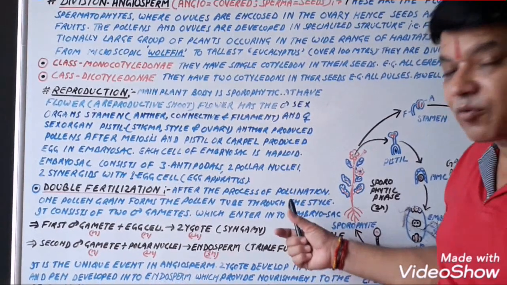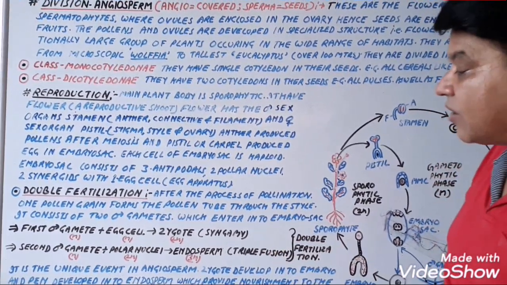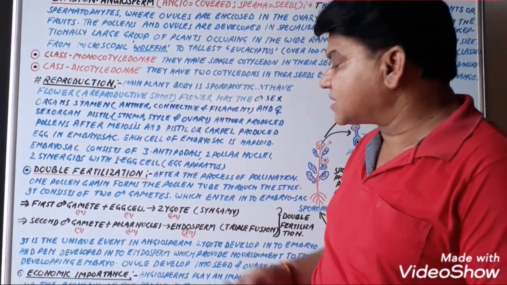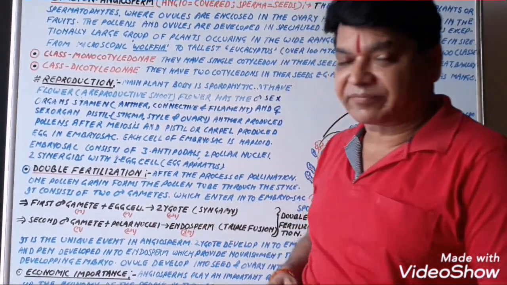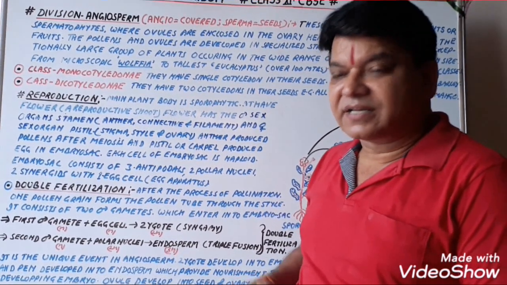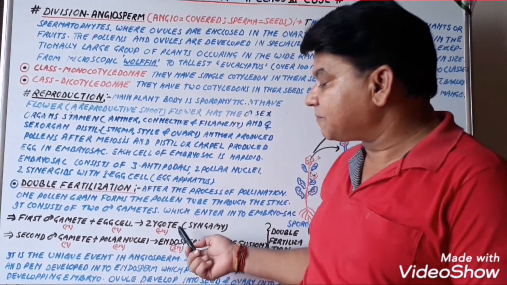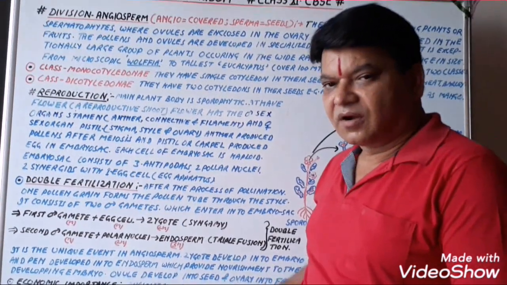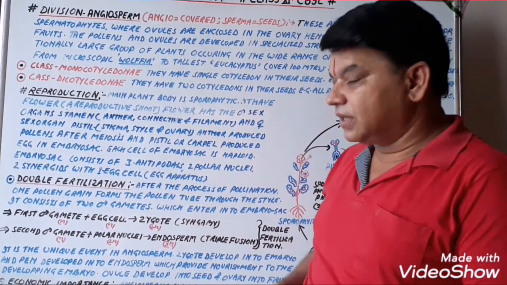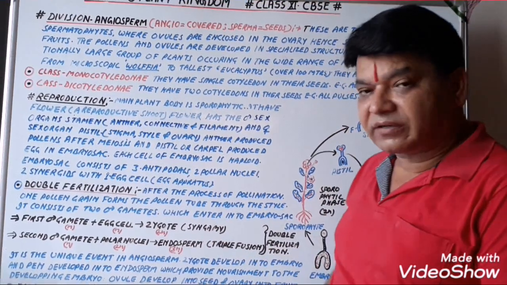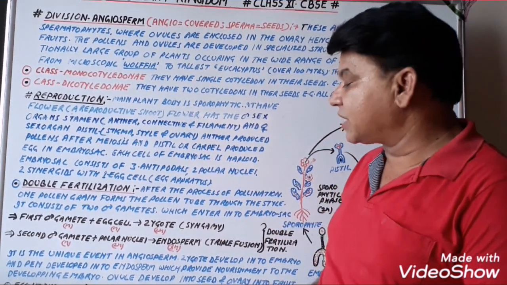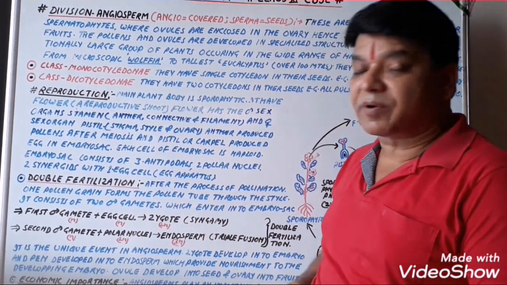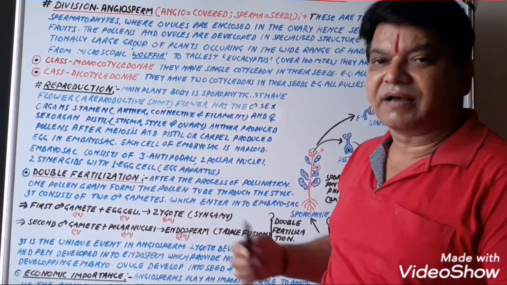So this is a very important aspect of this topic. Now, many times a question is asked: what is the significance of syngamy? So the answer is that the significance of syngamy is the formation of the zygote. And what is the significance of triple fusion? The significance of triple fusion is the formation of endosperm, and this endosperm provides nourishment to the developing embryo.